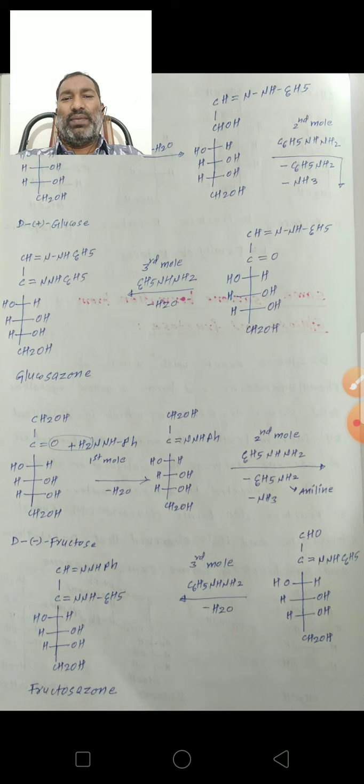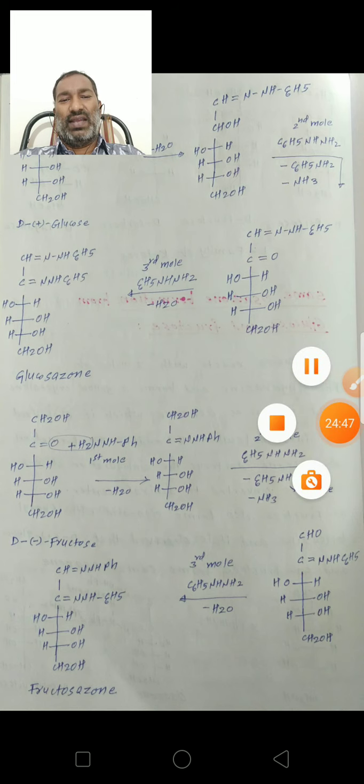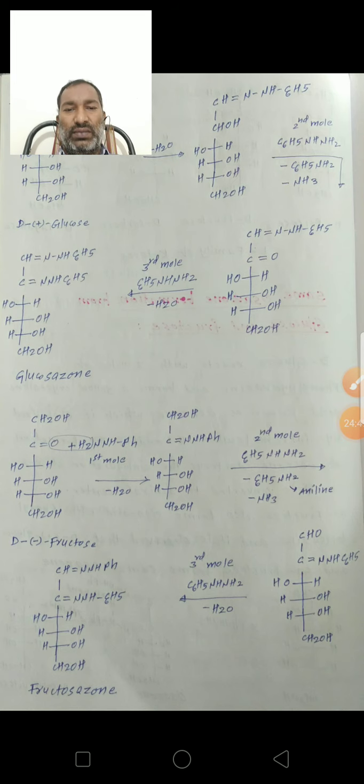In the formation of glucosazone and fructosazone, 3 moles of phenylhydrazine participate in the reaction. This is about the glucosazone.